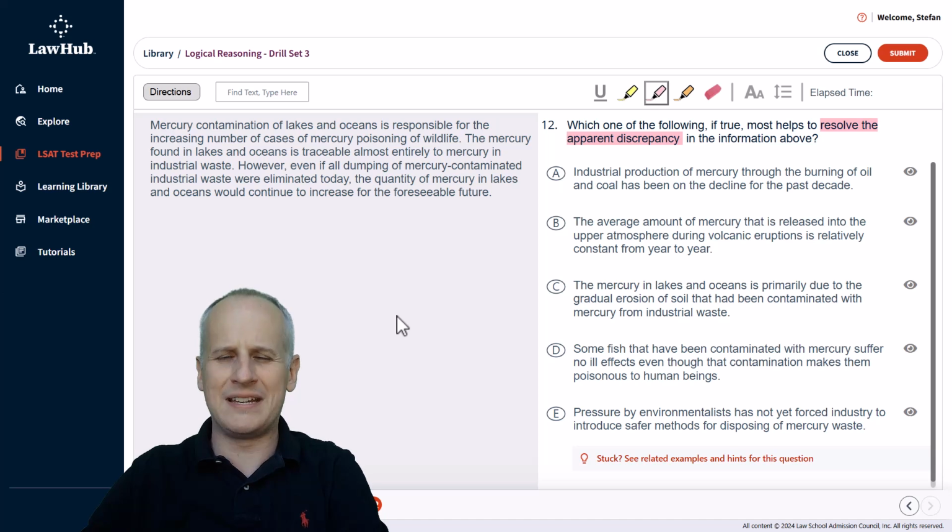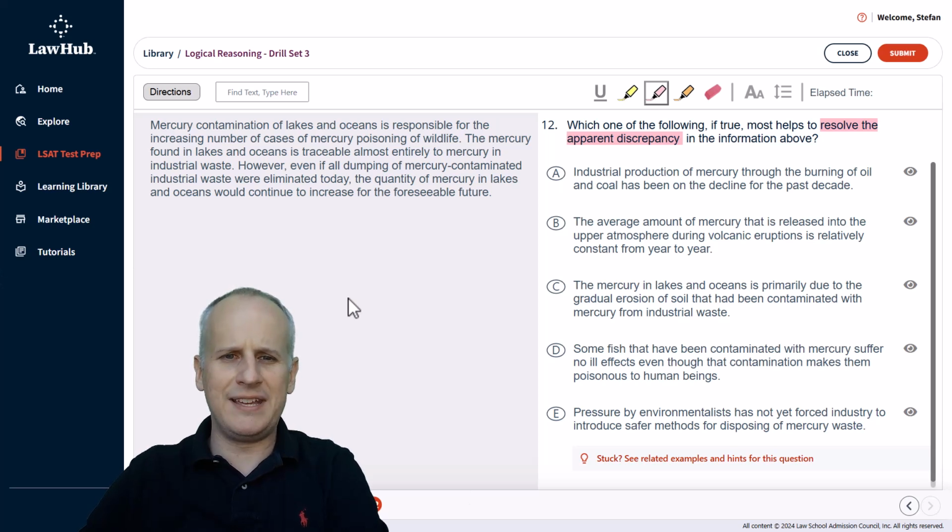So when you are presented with a discrepancy resolution or paradox resolution question task, you're going to read the information presented. You're going to highlight as your de facto conclusion whatever the unexpected outcome was, and then you're going to try to mentally predict broadly what would be a reasonable explanation considering the facts that were surprisingly leading to whatever that unexpected outcome was. So we're going to read the paragraph on the left.